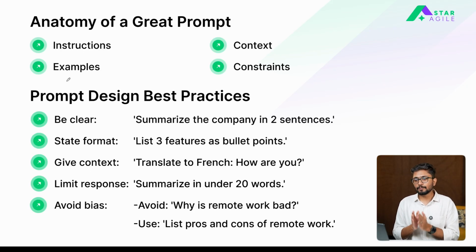So to create a great prompt, what are the set of things that you have to remember? Starting off from the first important thing is to have a set of instructions. So as I mentioned, instructions are nothing but step-by-step detail of what exact thing you want your prompt to achieve. Without instruction, the model will start to debug that query by itself. It could be that it will deviate from what exact steps it needs to take in order to get the right answer. So make sure you keep your instructions precise and as detailed as possible so that the model can follow it and give the right answers to you.